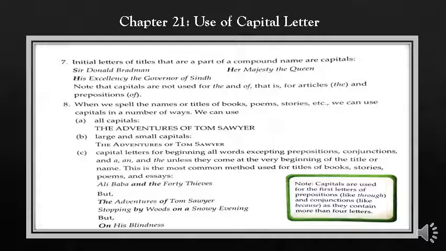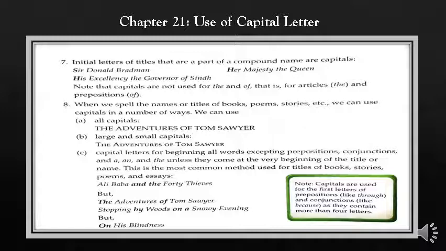But note down one more thing, that capitals are used for the first letters of prepositions like through and conjunctions like because, as they contain more than 4 letters. It means those conjunctions or prepositions that contain more than 4 letters start with a capital letter. Now come to the 8th point. When we write the names or titles of books, poems, stories, etc., we can use capitals in a number of ways.